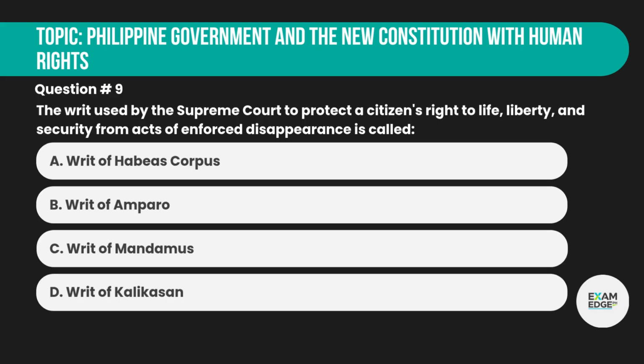Question number 9. The writ used by the Supreme Court to protect a citizen's right to life, liberty, and security from acts of enforced disappearance is called A. Writ of habeas corpus. B. Writ of amparo. C. Writ of mandamus. D. Writ of kalikasan.